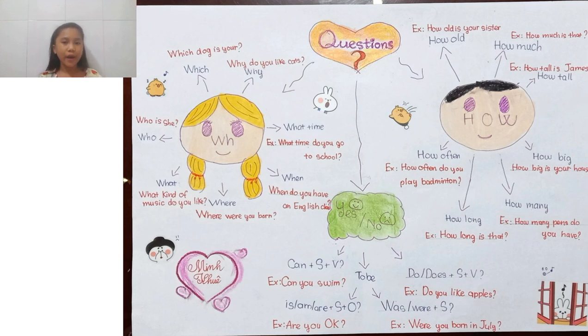So, what can be used to ask about a lot of kinds of things. We can't just ask about music, but we can add it to other kinds of questions, like: what kind of pencils do you like? What kind of ice cream do you like? What subjects do you like the best? Yes, there are a lot of questions that start with the word what, and what is used to ask about nearly everything around us.